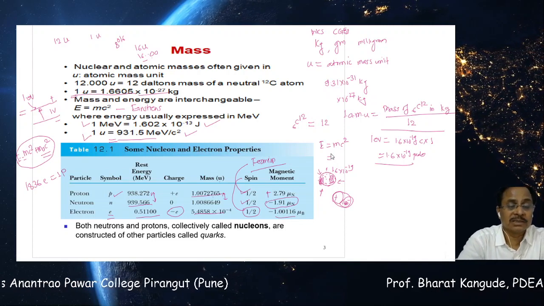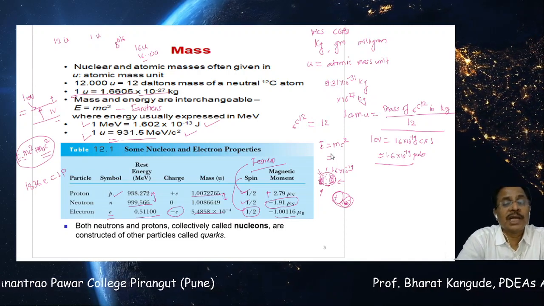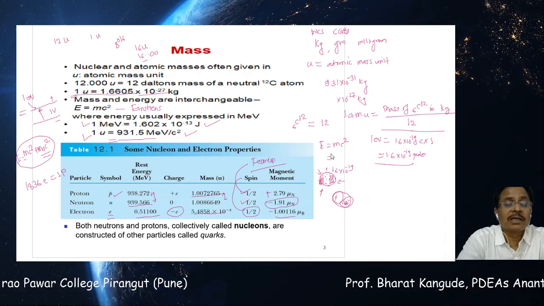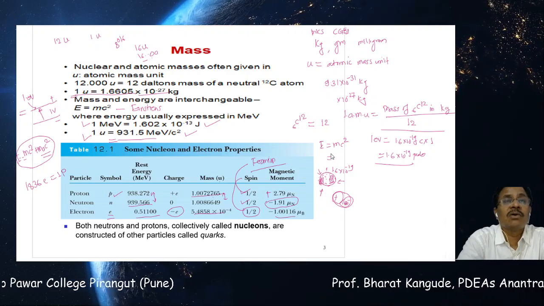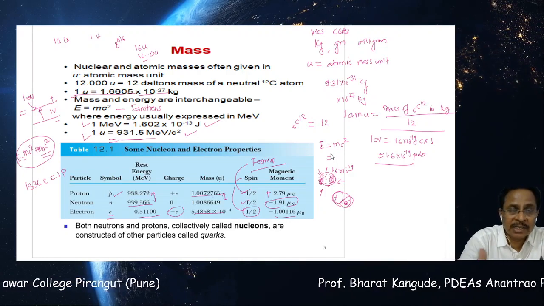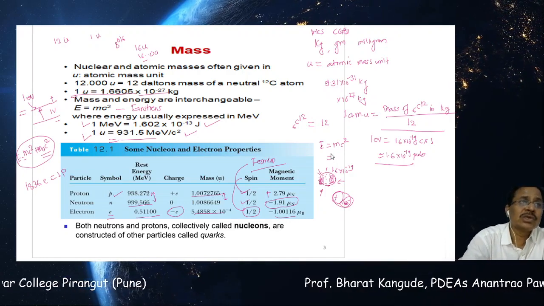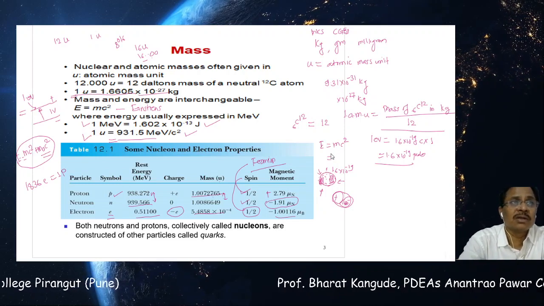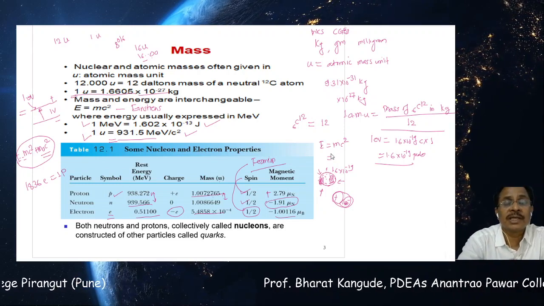And therefore, the last statement here: both neutrons and protons, which, as we already called them, are nucleons, are constructed of other particles called quarks. So this story doesn't end here. Protons and neutrons also have some internal structure, and the component of that internal structure is called quarks.